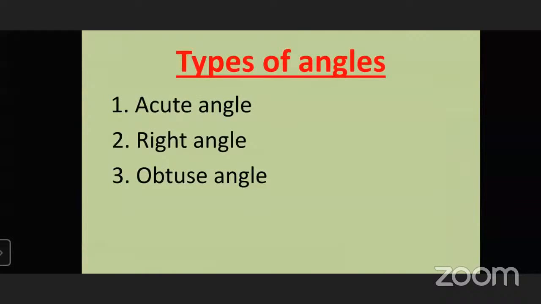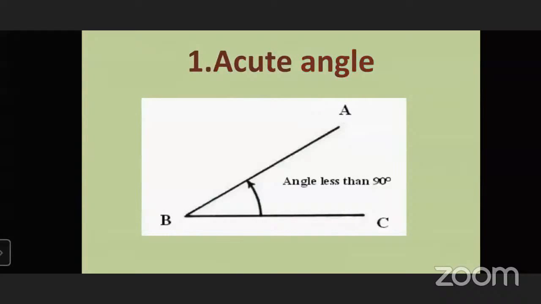That is types of angle. Acute angle, right angle, obtuse angle. There are three types of angle in our syllabus. In that, the small angle, that is acute angle, looks like angle ABC, which is less than 90 degree.